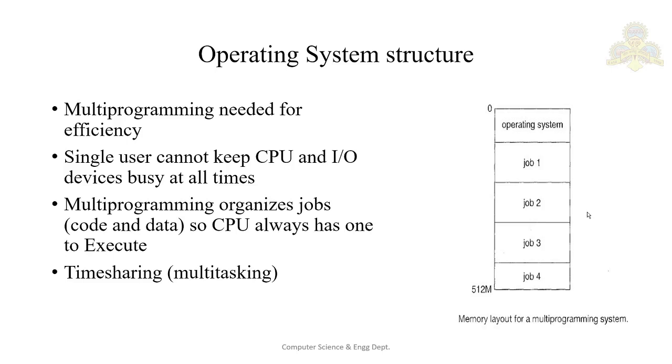So first, the jobs are initially kept in the disk, and that we call a job pool. Okay, so it is something like this. Whenever you have created any programs or any of the jobs, first they'll be put in a disk. This we call the job pool.